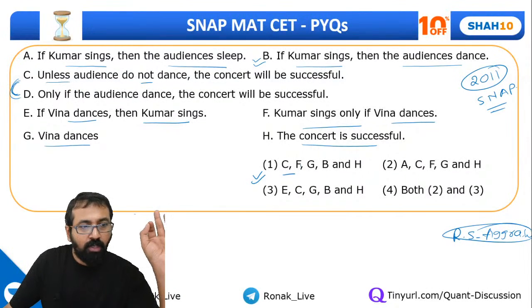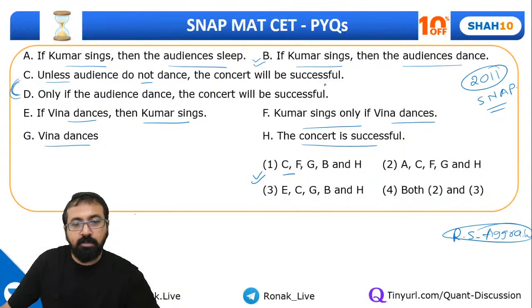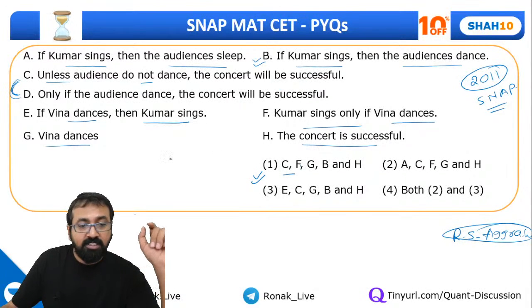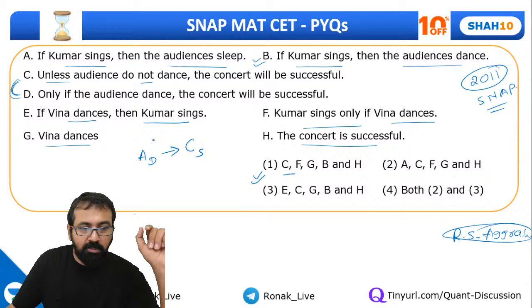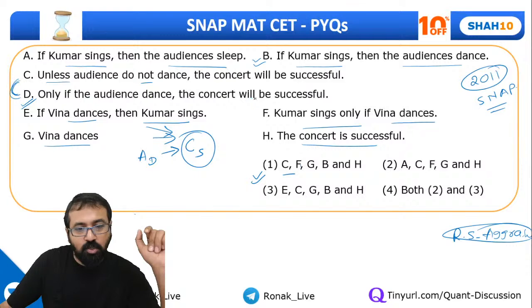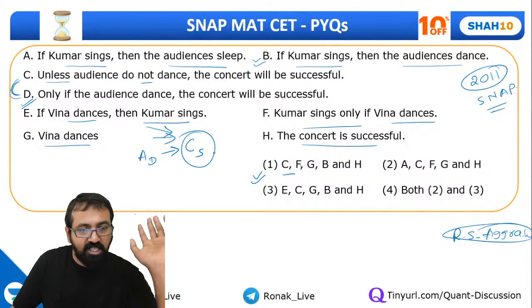Okay, so unless audience do not dance, matlab if audience dance, the concert will be, or ya phir when audience dance, the concert will be successful. But see, audience dancing and concert being successful, but there can be other reasons of concert being successful. But this statement D says only if audience dance, the concert will be successful, right? So this is the difference between C and D.